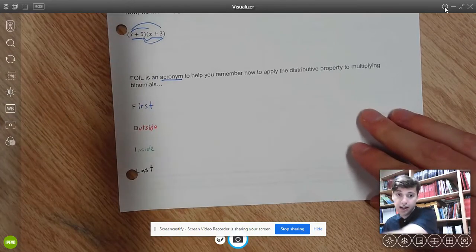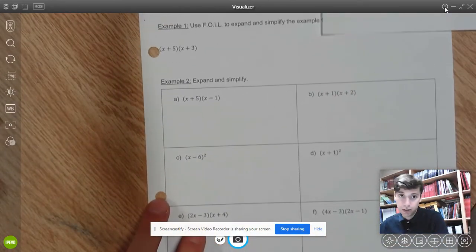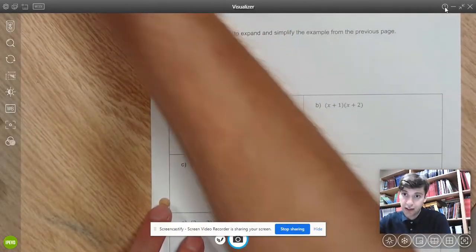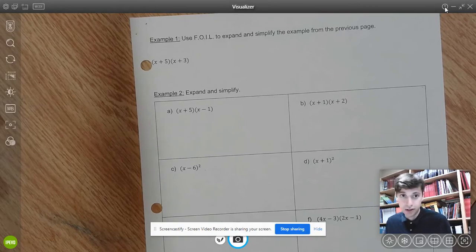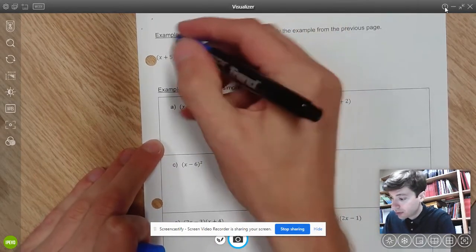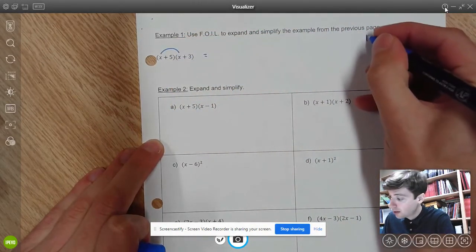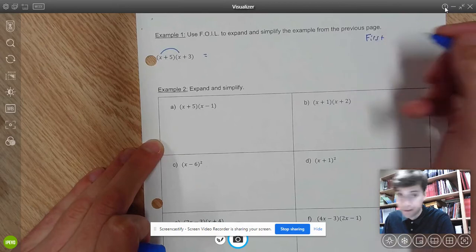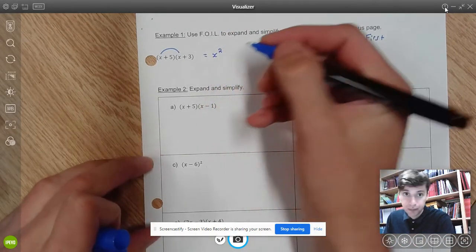So on the next page of your notes, or it might be on the back of your paper, I'm going to use FOIL to expand and simplify the example from the previous page. I'll try to use those same colors. The first thing I'm going to do is multiply first by first. So why don't we write that there? That's first, that's the F in FOIL. So x times x gives us x squared.